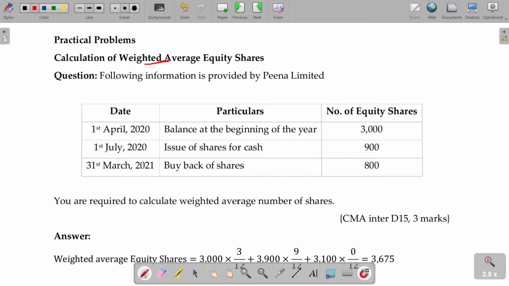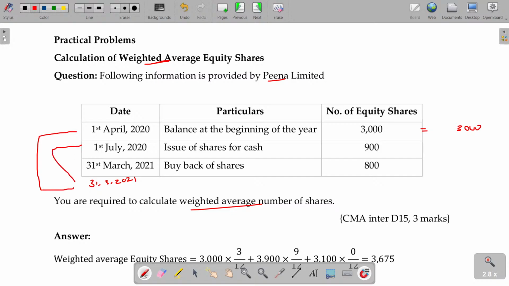Calculate the weighted average equity shares. The following information is provided by PINA Limited. You are required to calculate the weighted average number of shares, year end being 31st March 2021. This one remains for the whole year. Okay, whole year.